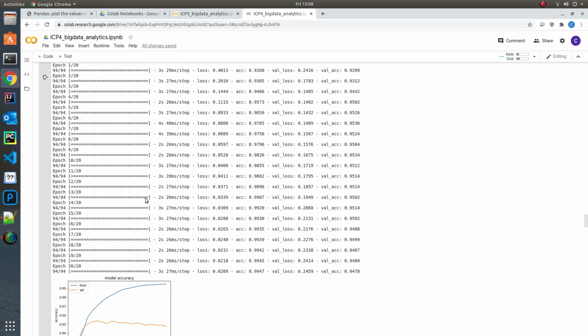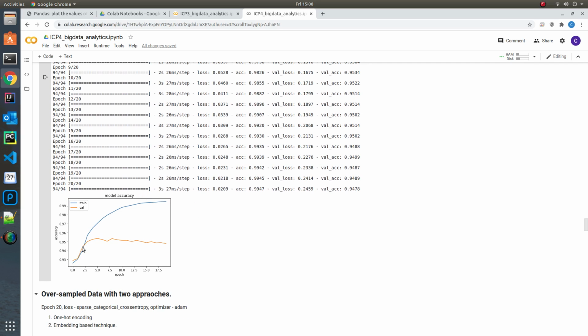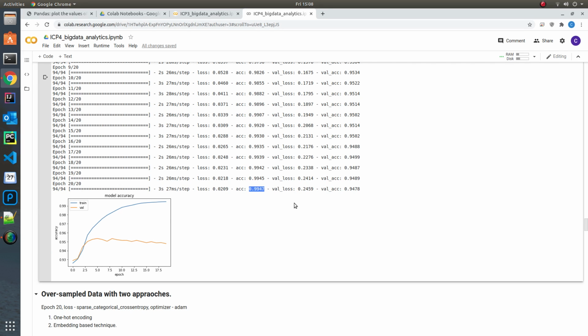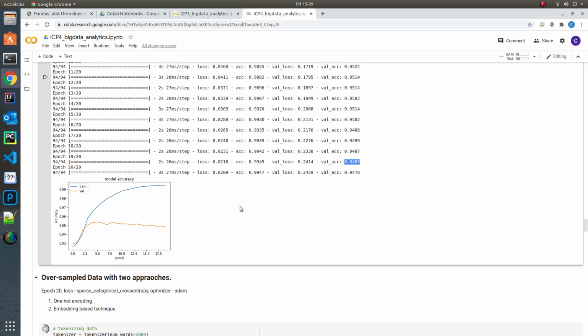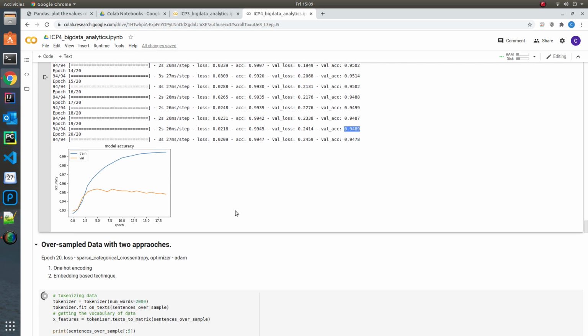As we can see in the embedding technique, we see a slight overfit of the model. Even though accuracy was as high as 99% for the training, the validation is slowly going down the hill. It's 94.78 from 94.89 in the previous epoch, which means there is a slightly possible case of this going significantly lower, an overfitting type of situation, which we could avoid with dropout values or other approaches.